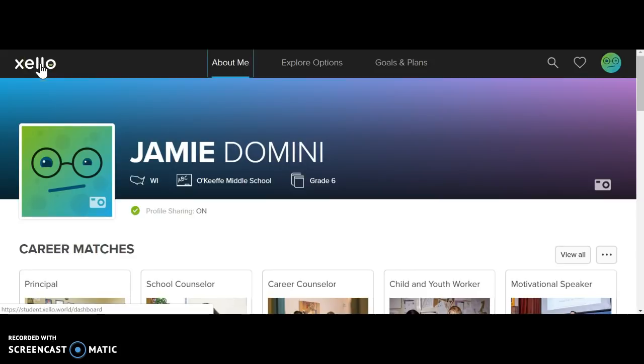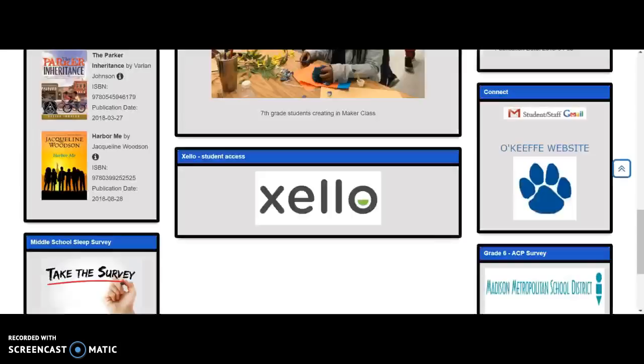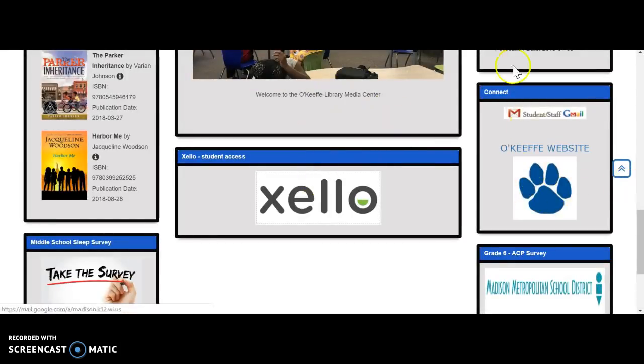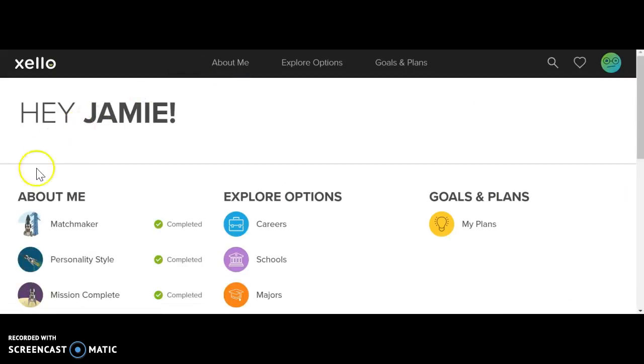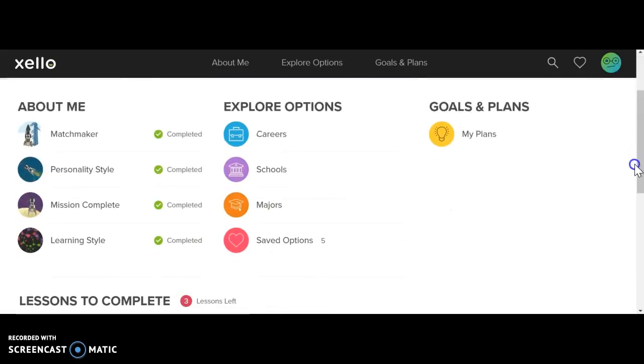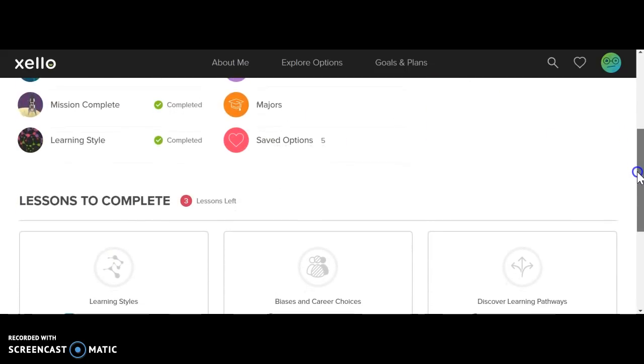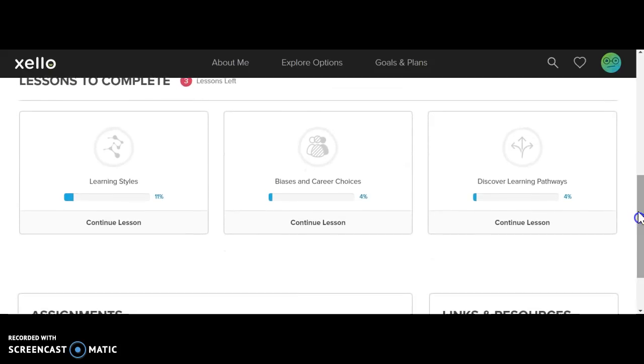So quickly recapping, you are going to sign into Xello using the library web page. Once you get signed into Xello, you're going to come to this page. Make sure that you have done all of these, they're all completed, and make sure you actually spend a little bit of time looking at them. In the matchmaker section, you're going to choose a number of careers to heart or love, because you're going to need that for later activities. Then you'll come down here to these 3 lessons, and they probably won't take you as long as it indicates.